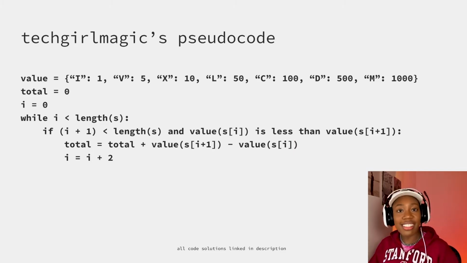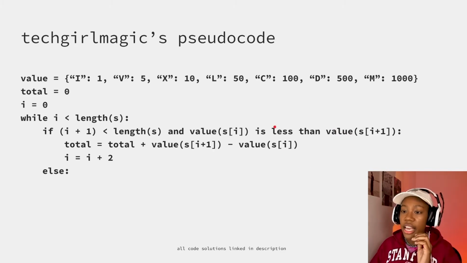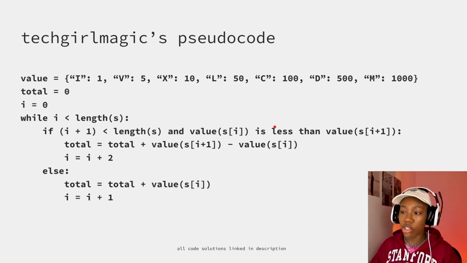And if we're not in this case, then that means that we're in the main case, right? This is kind of our subtraction case. And if we're not here, then we're in the main case, which is simply to add the value S of I to our total. Okay, and we can return that.